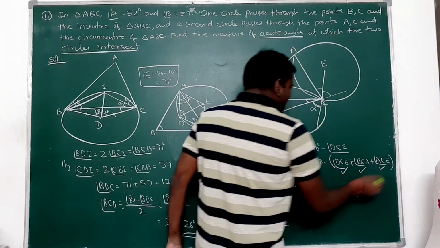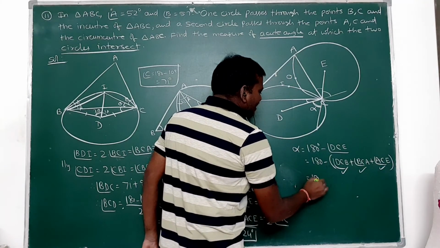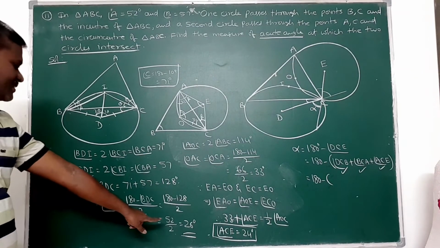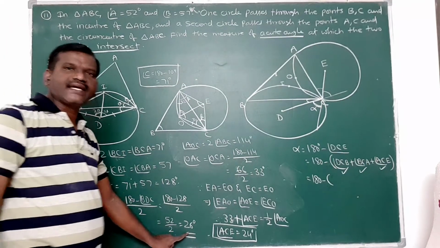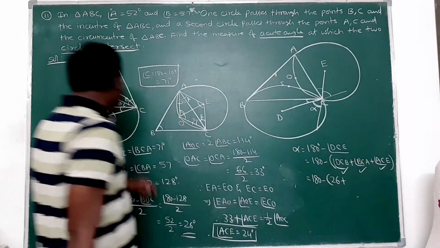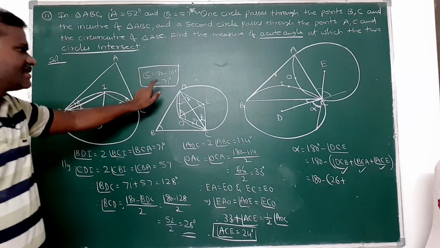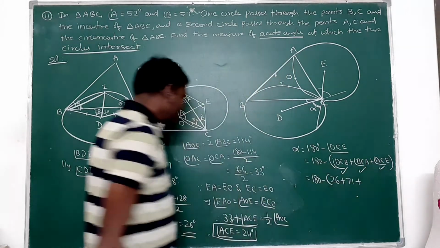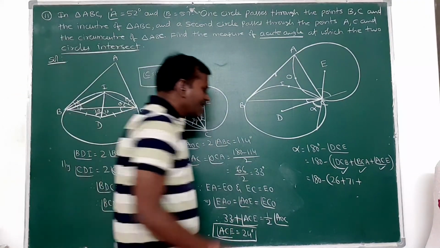I will substitute here. That is equal to 180 minus half of DCB angle, which is 26 degrees, plus BCA angle, which is angle C, 71 degrees, plus ACE, which I got as 24 degrees.